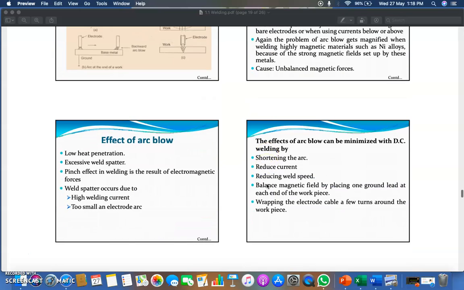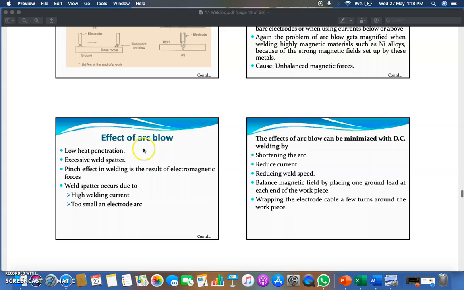Now what will be the effects of this arc blow? Low heat penetration, means heat penetration will be low during the welding. Excessive weld spatter, which is a welding defect, will be excessive. There will also be a pinch effect in the welding, which is a result of electromagnetic forces. Weld spatter occurs due to high welding current and too small an electrode arc.